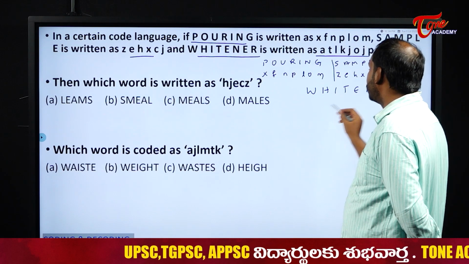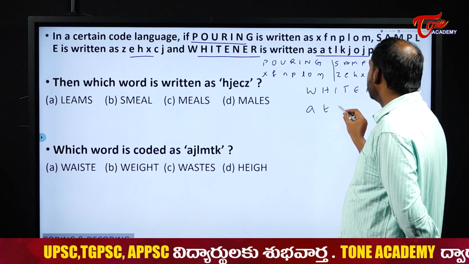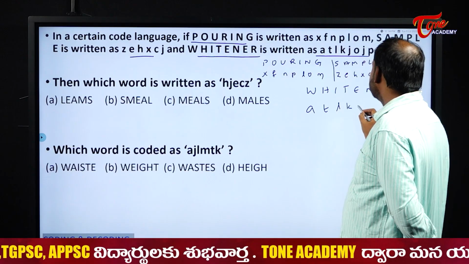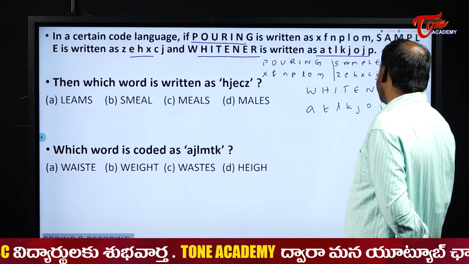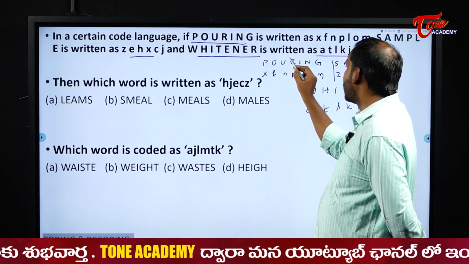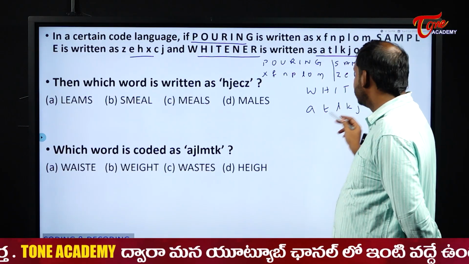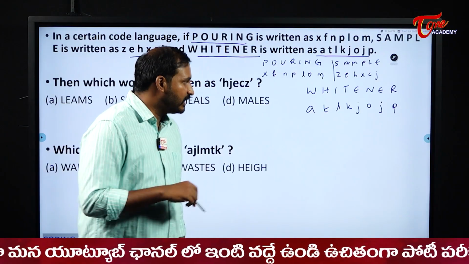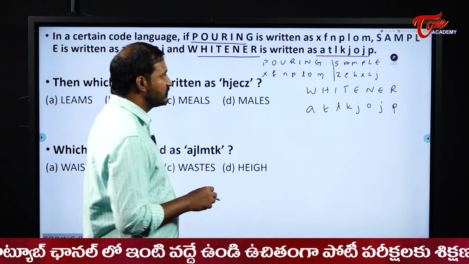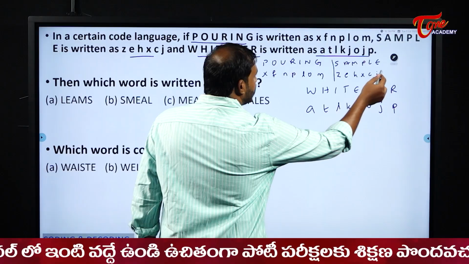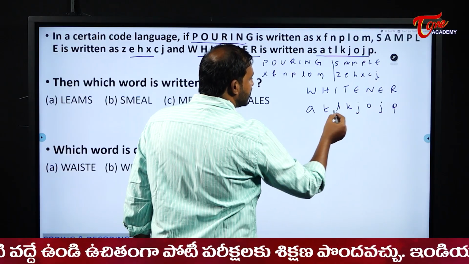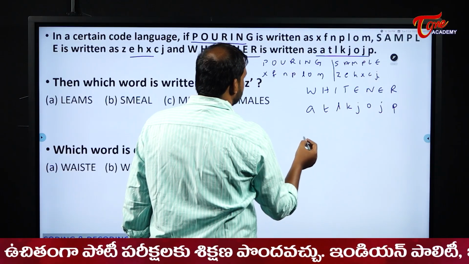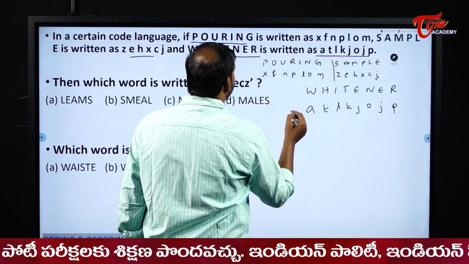It is coded as what? ATLKJOJP. Now please observe here, here R is there, R is coded as what? P. Here also R is there, which is coded as what? P. So here you should be very careful, these are direct coding cases only, and E is there, here it is coded as J, E is there, it is coded as what? J here and here. And next H, it is coded as what? T.